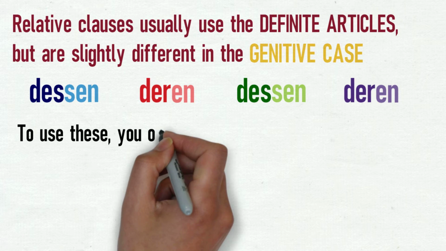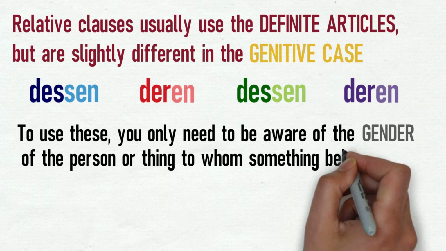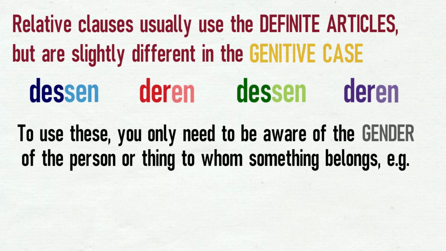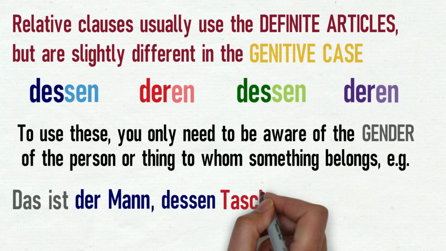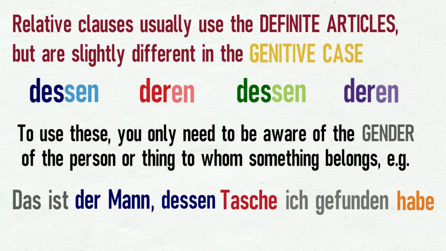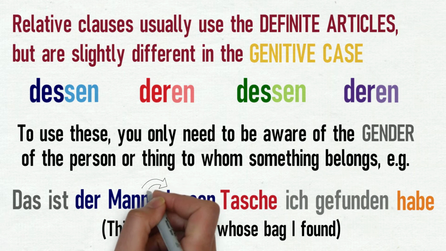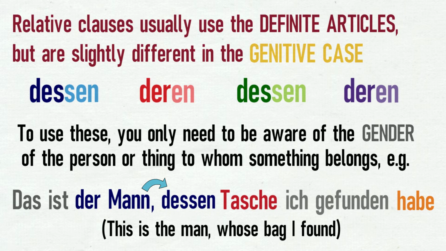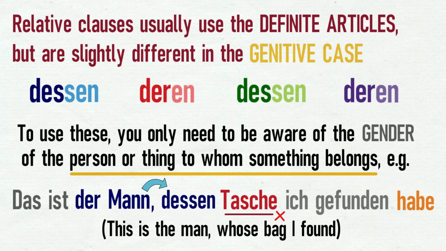To use these, we simply have to be aware of the gender of the person or thing to whom something belongs. For example, das ist der Mann, dessen Tasche ich gefunden habe. This is the man whose bag I found. Notice that we use dessen because Mann is masculine, not deren because of Tasche being feminine. The important thing is who this thing belongs to.